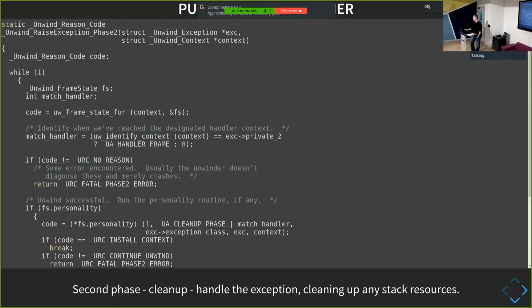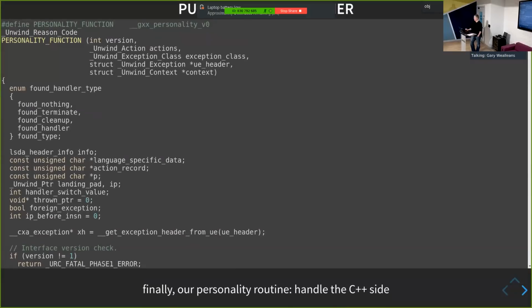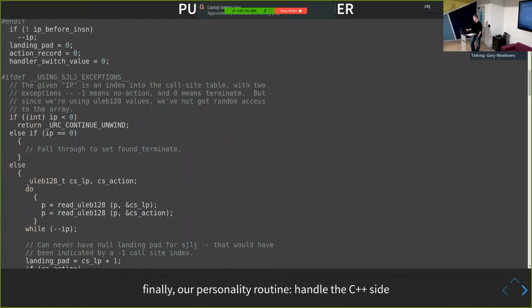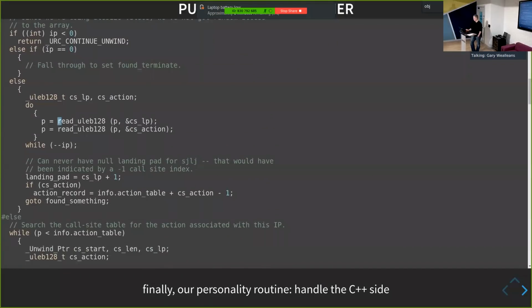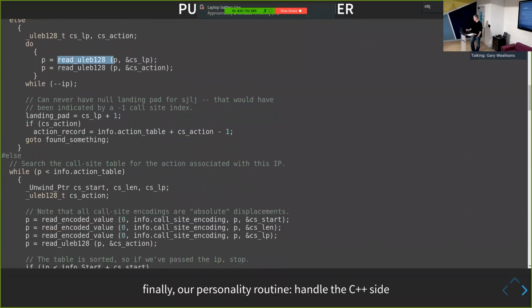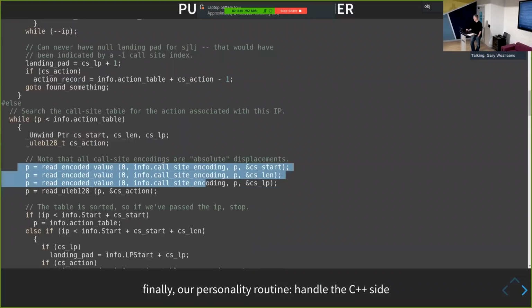And the last thing is just the personality routine itself. So this is part of the C++ runtime now that's getting the information from the unwinder, all right? And I won't go through too much of the details, but we can see that it's reading these ULEB data pieces of information, which is the information of that LSDA table. We can see it actually reading directly these entries in the LSDA table. Remember, we had a start instruction pointer, a length, and then the actual landing pad code here. This is way back, we saw these 3 values that mapped particular parts of the code, right?